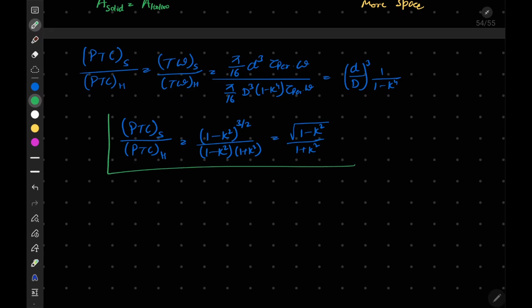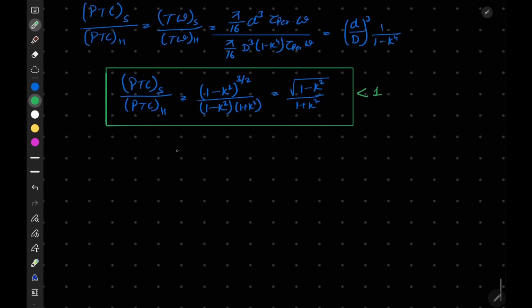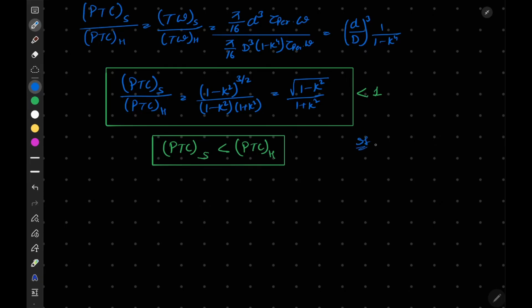And this relation is also to be known by you, and this value will always be less than 1, okay, because this value will always be greater than 1 and this value will be less than 1, so this total value can combine to be less than 1. So hence from here we can say that the power transmission capacity of solid is less than that of hollow. This is its advantage, okay. Now if k is equal to 1 by 2, if we substitute here, or let me mention it later, okay. So this is it, okay.